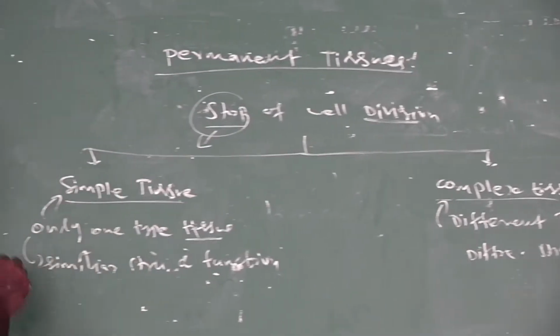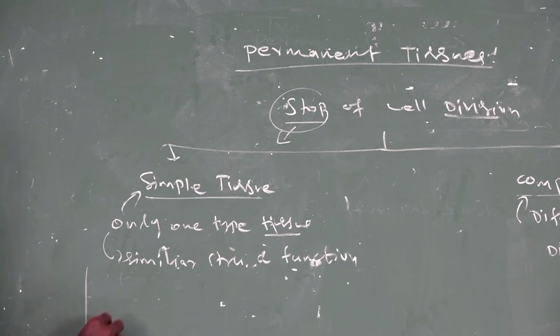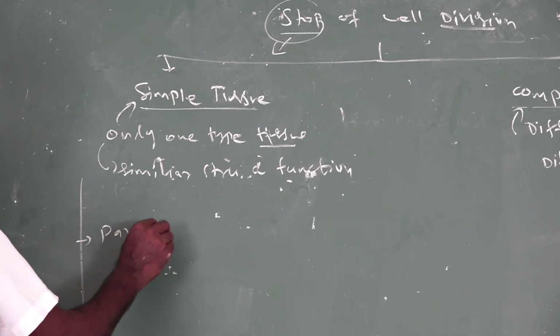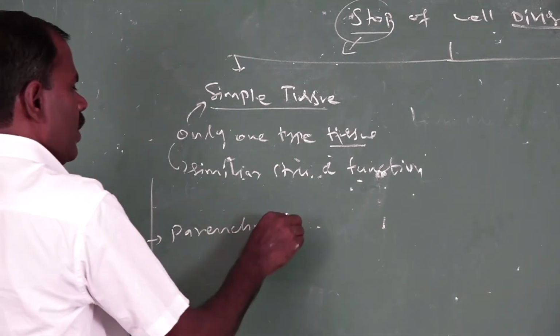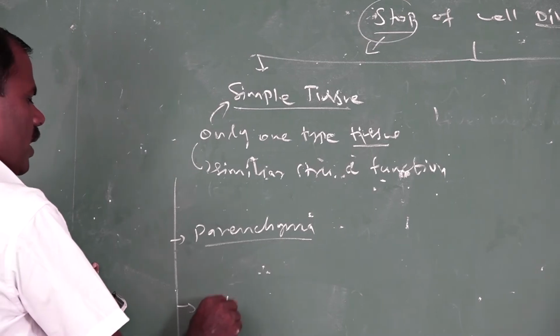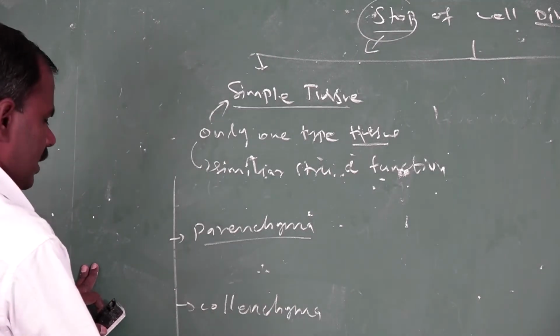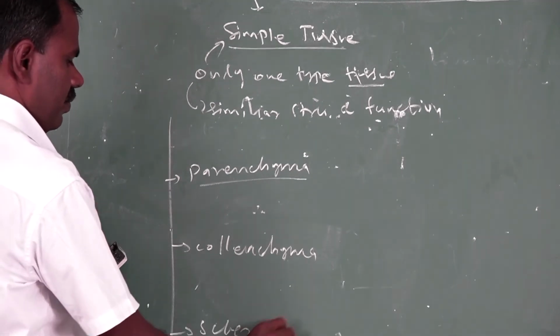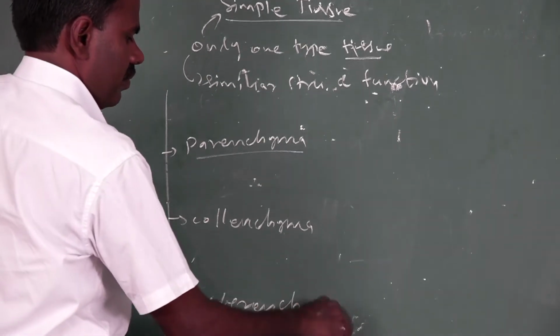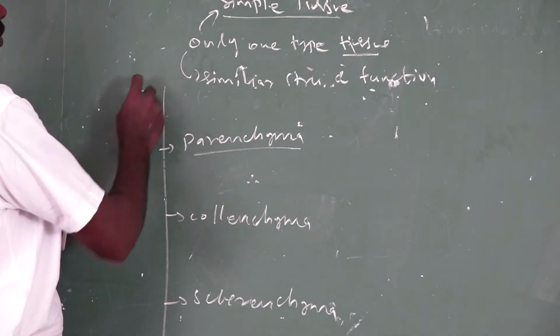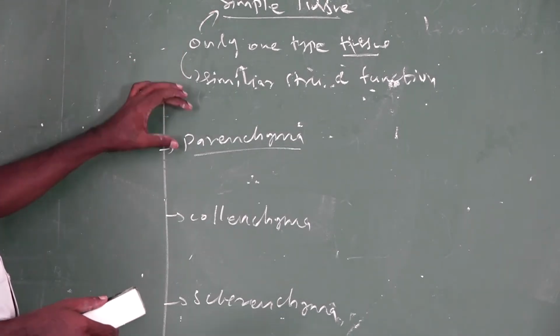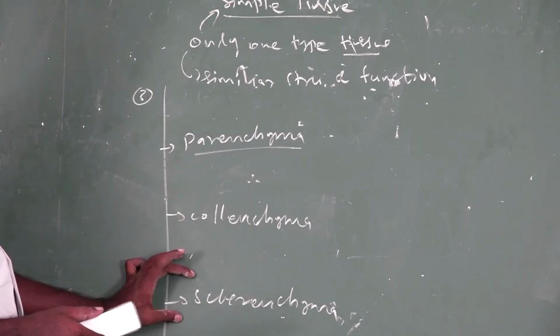Simple tissue may be of different types. The first one is parenchyma, the second one is collenchyma, and the third one is sclerenchyma. These are the three types of tissue found in simple tissue: parenchyma, collenchyma and sclerenchyma.